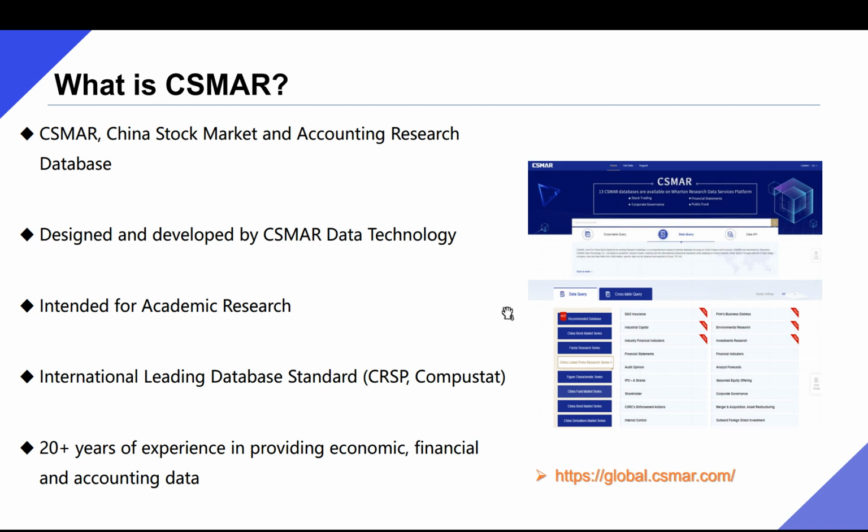So what is CSMAR exactly? It is short for China Stock Market and Accounting Research Database, a database for academic use with a structure of world-renowned databases such as CompuStat, and a focus on socio-economic development in China, a database of China designed by Chinese institutes and scholars, and is most suitable for telling China's story.